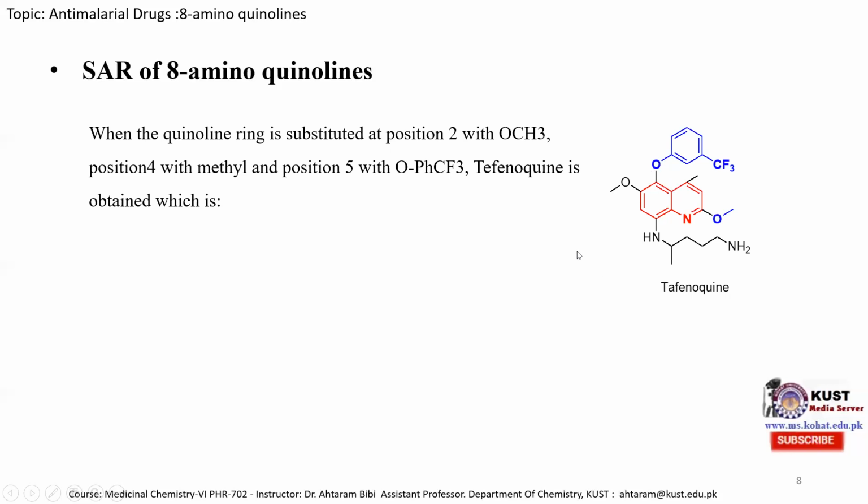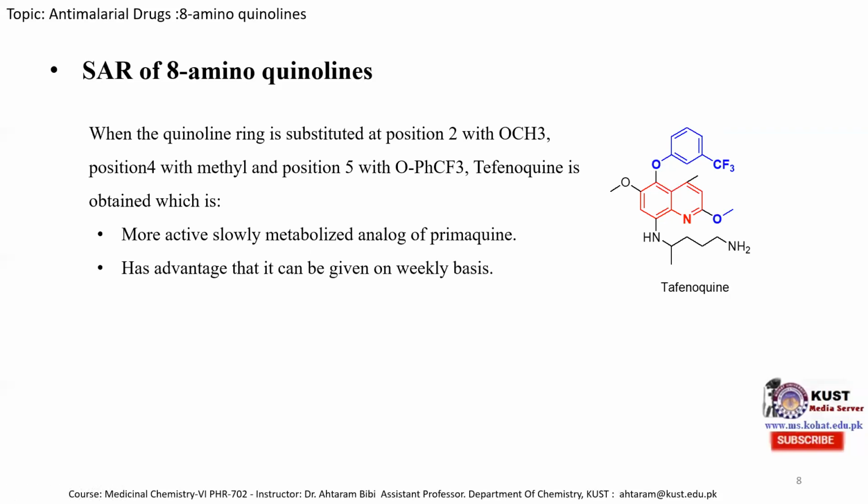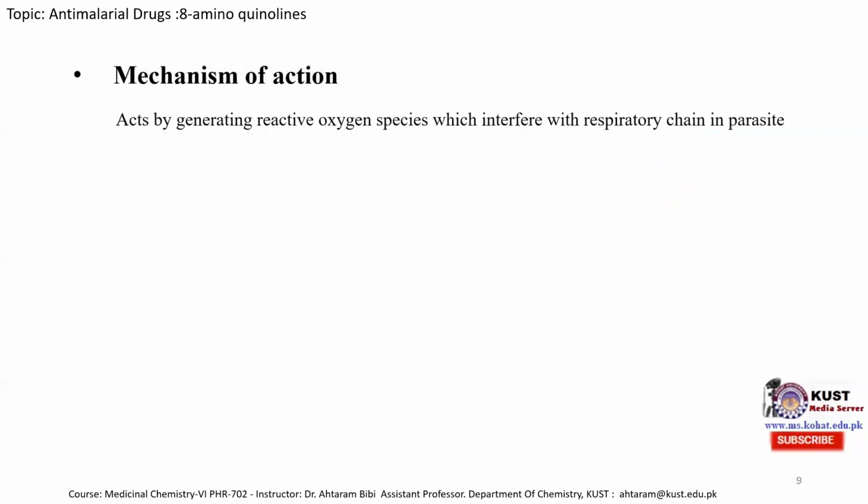And the tafenoquine molecule is a more active, slowly metabolized analog of primaquine, and has the advantage that it can be given on a weekly basis, and it may be used to prevent all types of malaria. So among the 8-aminoquinolines, the most recent and most active anti-malarial drug is tafenoquine. And if we compare primaquine and pentaquine, then primaquine is the more effective anti-malarial drug.